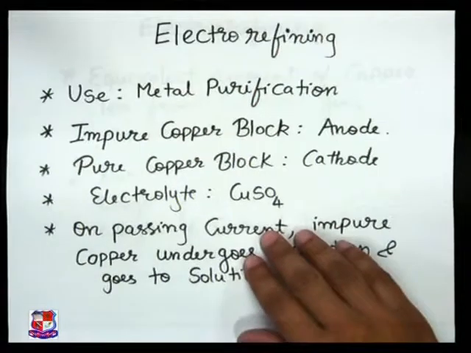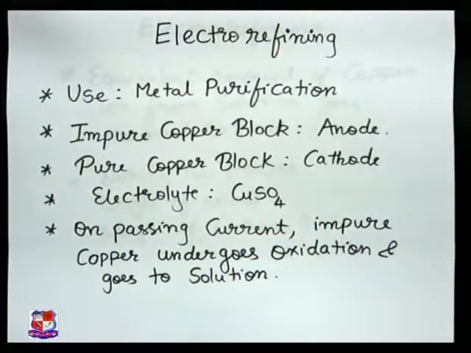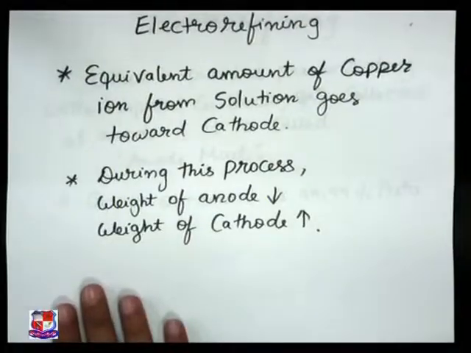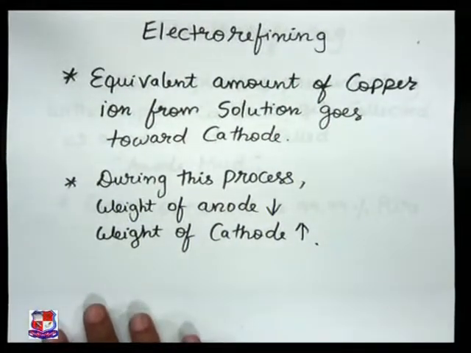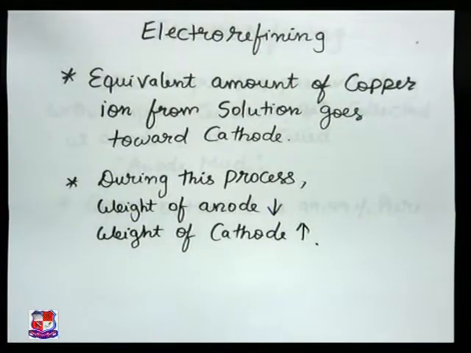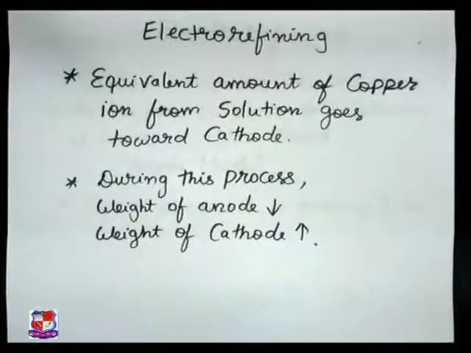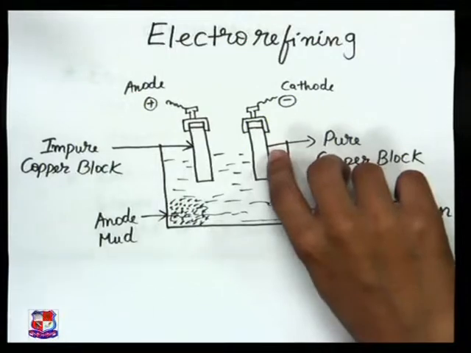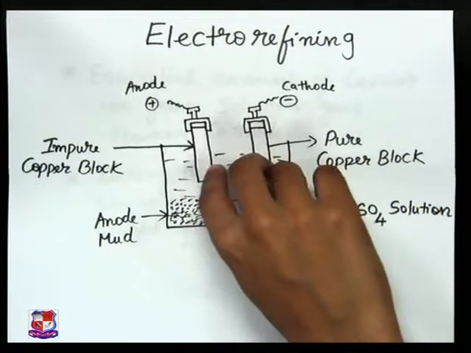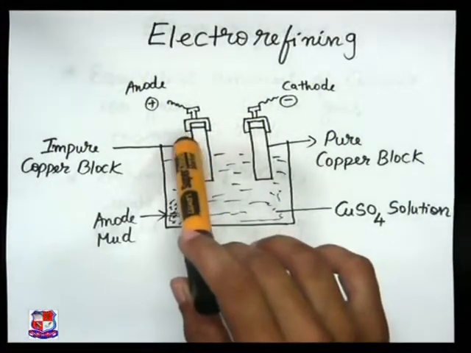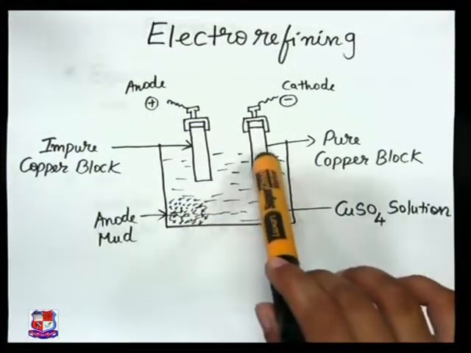So what happens? Just take a look at the steps that we have seen in the diagram. On passing current, impure copper undergoes oxidation and goes into the solution. The next step is that an equivalent amount of copper from the rod is going to pass into the solution, and that is going to move towards the cathode. So as we have discussed, look at this diagram here. The weight of this cathode rod is going to increase, and the weight of this anode is going to decrease. Why is it so? Because impure copper is getting oxidized and passing into solution and getting deposited at the cathode.